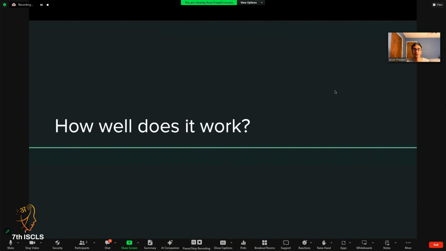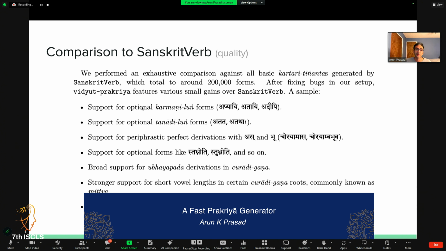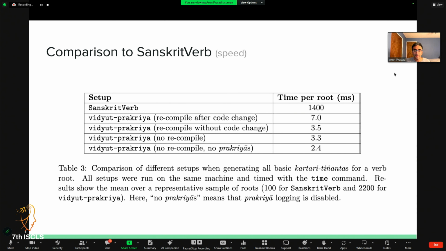So how well does this actually work in practice, given these unit tests that we have and this testing regimen that we've tried? So I have a quality and a speed comparison to Sanskrit Verb, which again is an outstanding system I have really high regard for. I performed an exhaustive comparison that I mentioned in my paper, and there are a lot of very small wins that collectively add up to, I think, a higher quality implementation. Mainly it's due to the support of stronger optional forms in various cases, like Tanadi Lung forms or Garbani Lung forms as well. And in terms of speed, this is, again, kind of an inexact science, and it's an unfair comparison because I'm using a faster language and a second implementation that can build off the work of a predecessor.